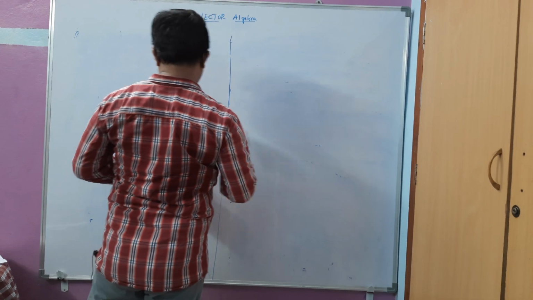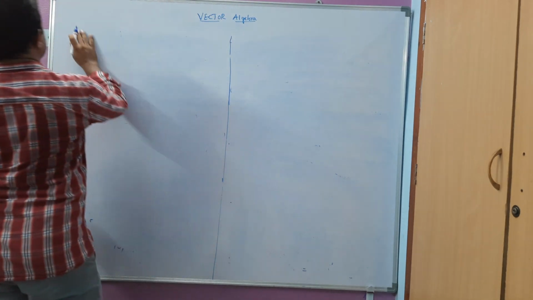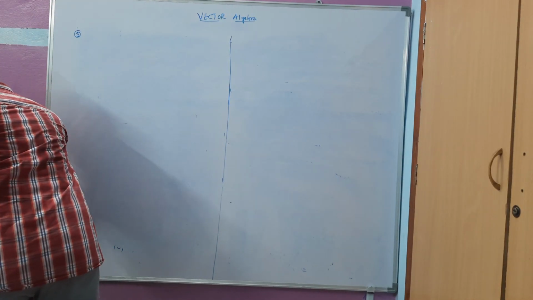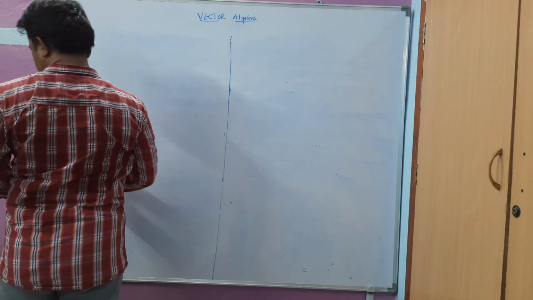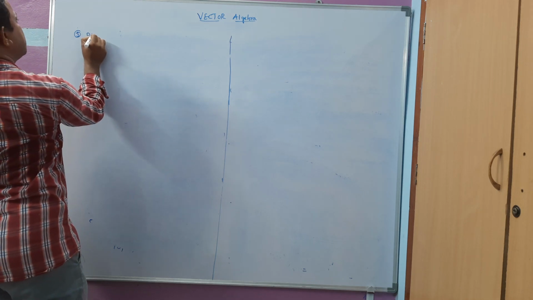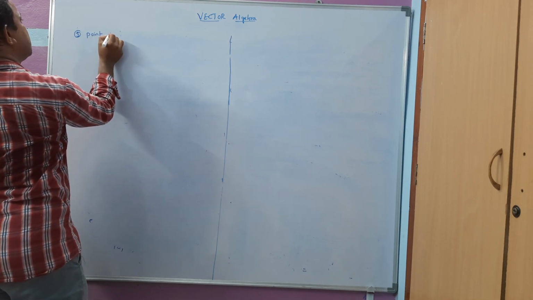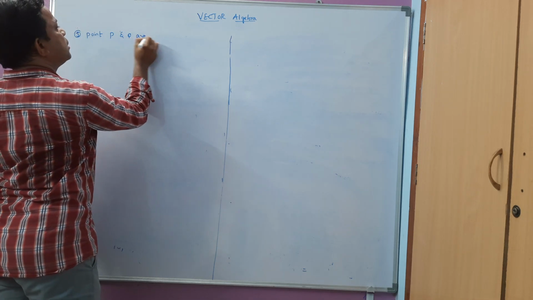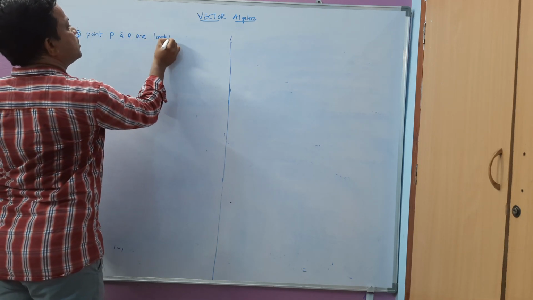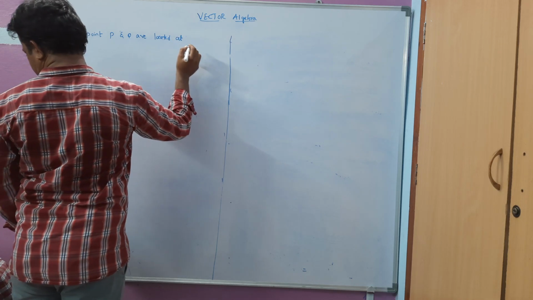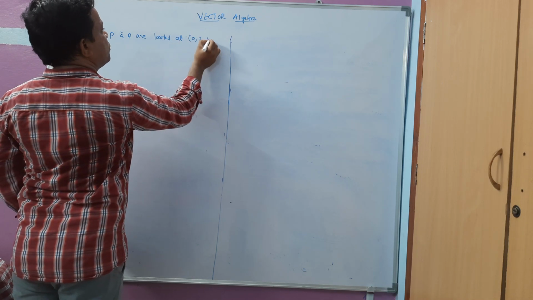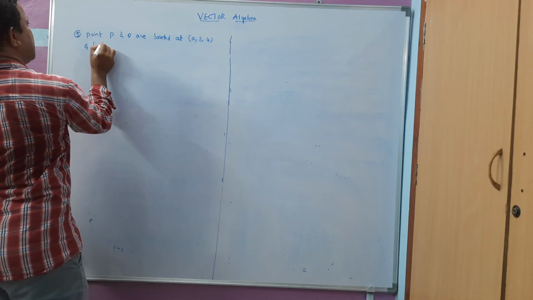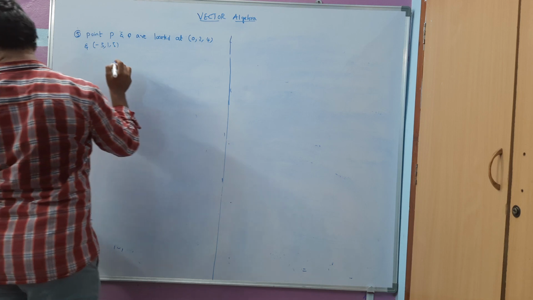Let me write the third question. Points P and Q are located at (0, 2, 4) and (-3, 1, 5).